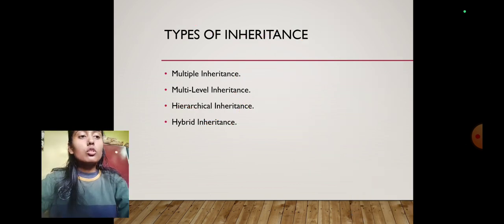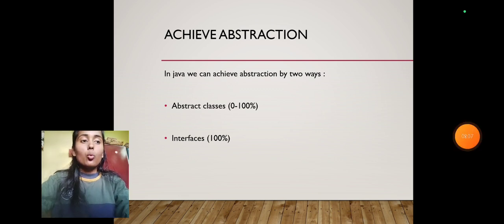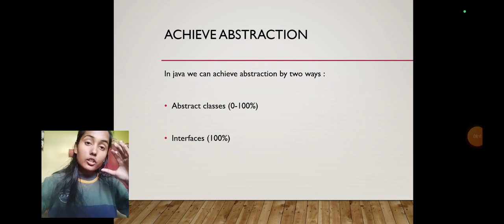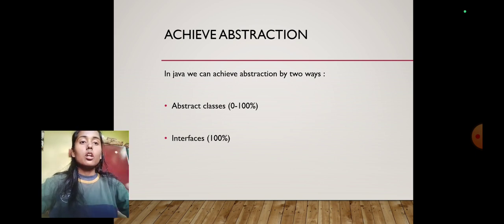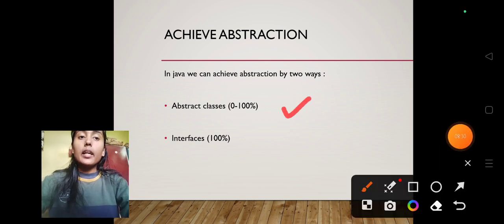So our next topic is abstraction. What is abstraction? Abstraction means displaying only the essential information and hiding the details. It refers to providing only the essential information about the data to the outside world, and hiding the background details or implementation. This abstraction can be achieved in two ways. First one is by abstract classes, and the next one is by interfaces.